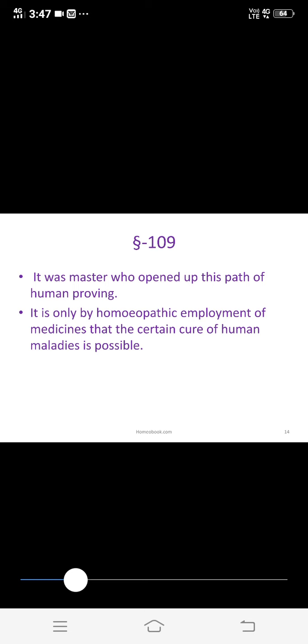That is, human diseases can be cured only by this path of proving the drug on healthy human beings. So this is the short aphorism 109, the own credit taken by Hahnemann regarding the drug proving. And the main theme of the drug proving was first explained by the Owen Haller.